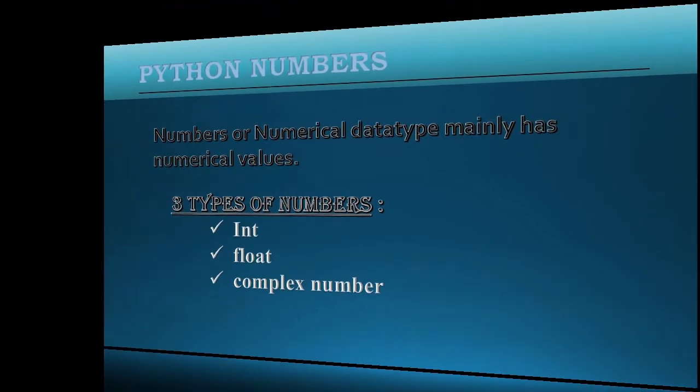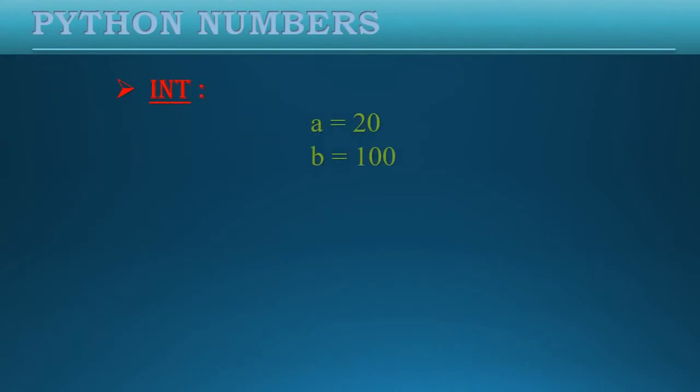For example, if I write a equals to 20 or b equals to 100, so here 20 and 100 are non-floating point values. So this comes under integer data type. So we can say int data type. Another is float. If I write 20.23, then we have this 0.23 a decimal number. So this comes under float data type. I can also use b equals to 10.0. This point 0 is also a decimal number, so this will also come under float data type.